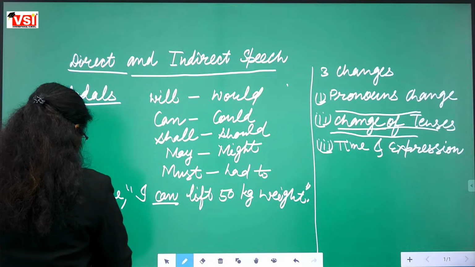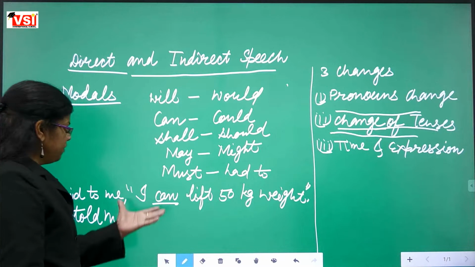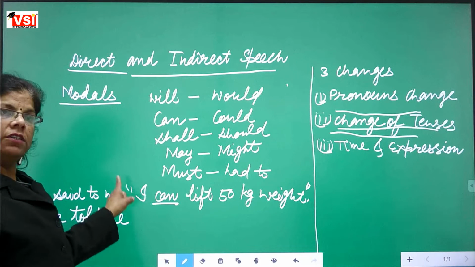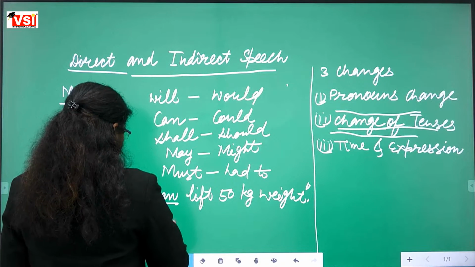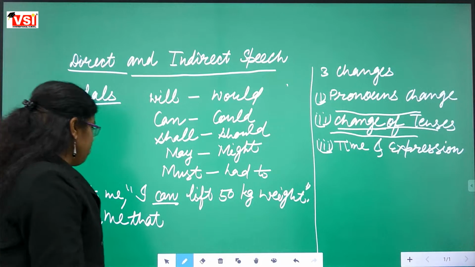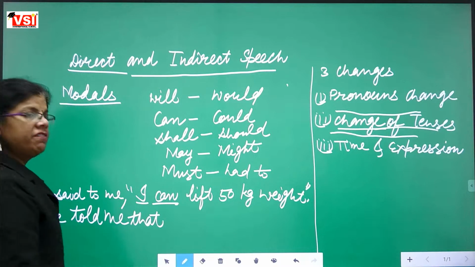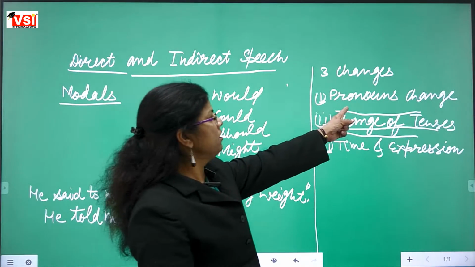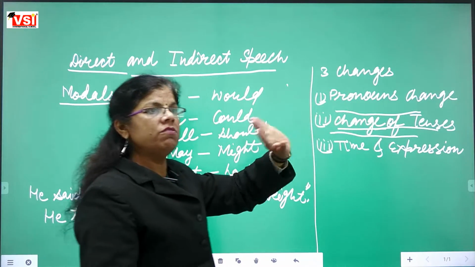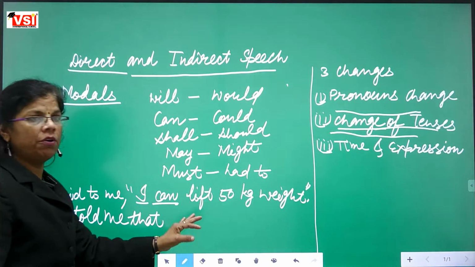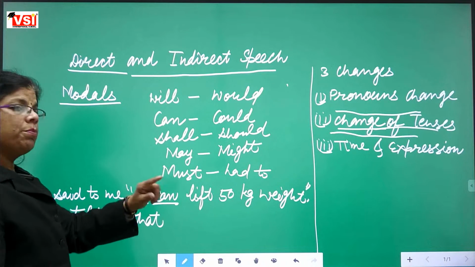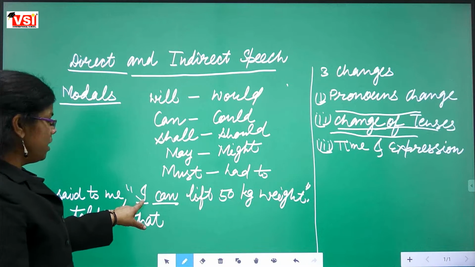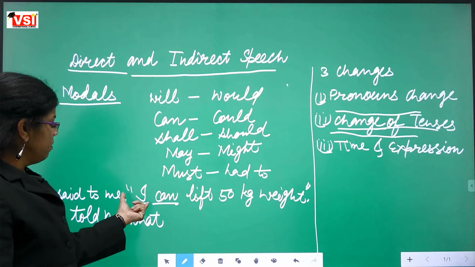He told me. Again the sentence is that. The inverted commas will be removed. And what will we use? That. Yes, very good. Now we have I. I is the first person pronoun. We have already discussed first person pronoun changes, so I am not going to explain that again. You people should tell me what I is. I is a first person pronoun.